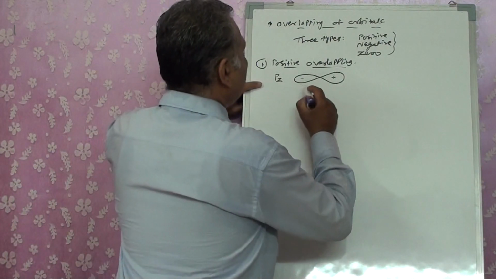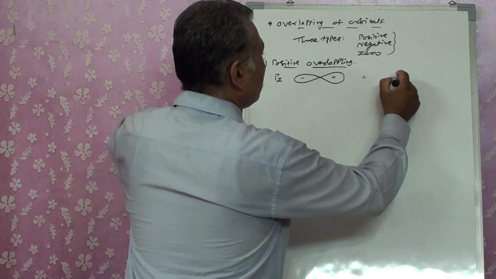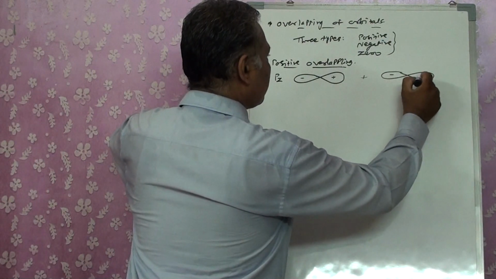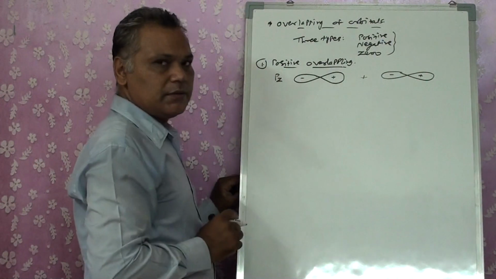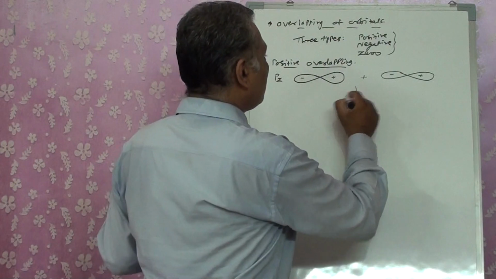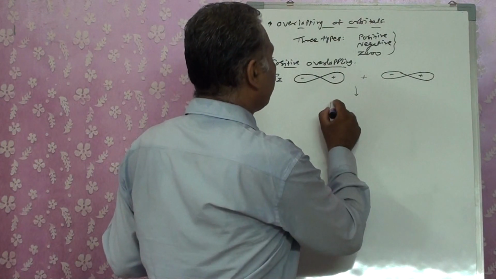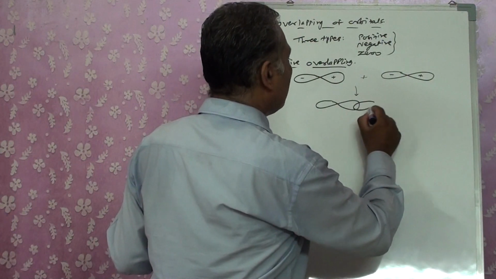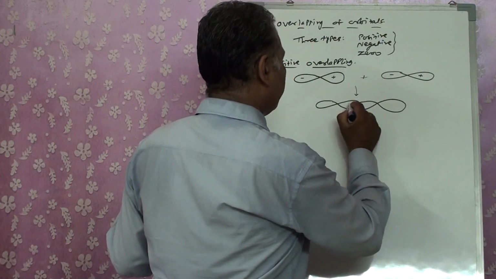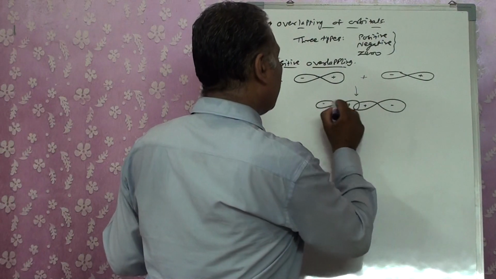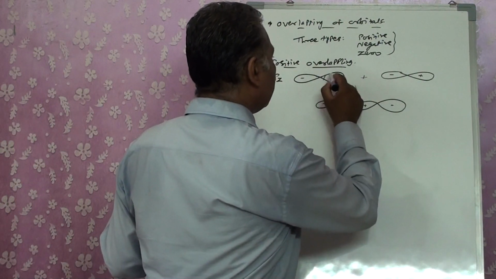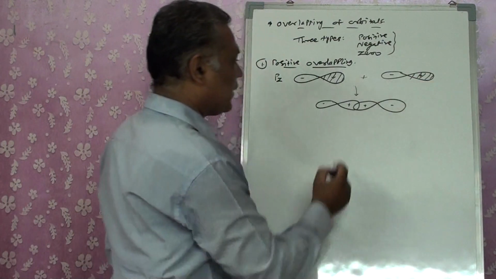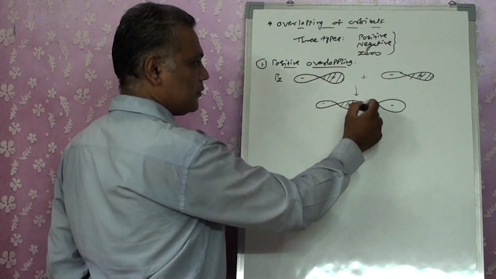This is the one orbital that is going to combine with the pz of the second atom, plus and minus. Now when these two are getting attracted towards one another and generating a force of attraction by overlapping each other, at that time the two positive lobes are overlapping one another.